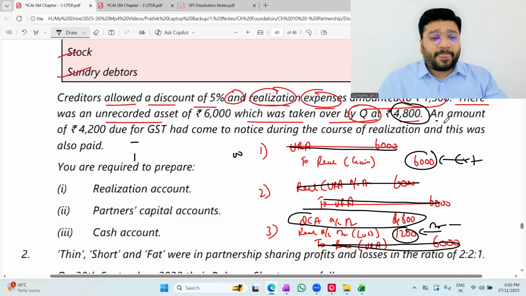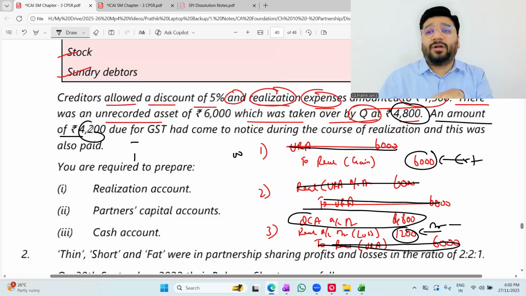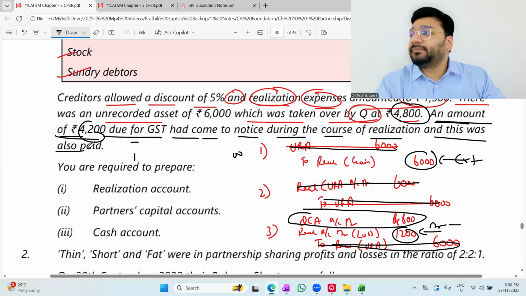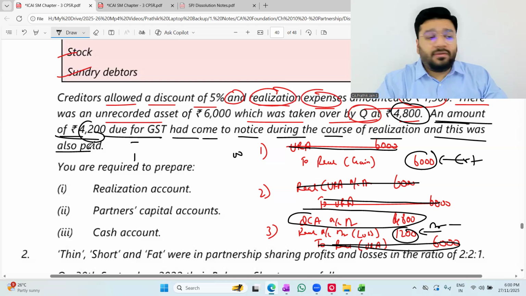Now, last point. Last point means not a motivation point, but the last point in this question. An amount of 4,200 due for GST had come to notice during the course of realization, and this was also paid. All of you know that for GST to be paid, you will always first knock it off against the input. GST input with output, you will knock off.